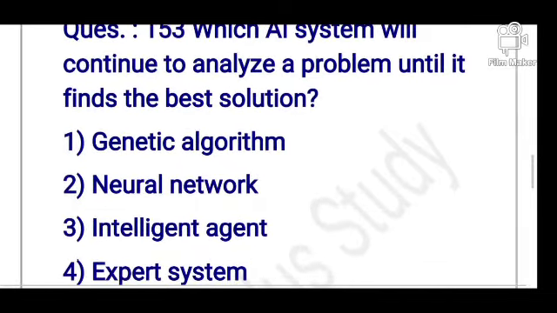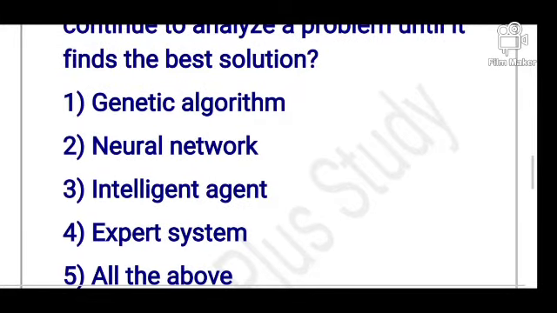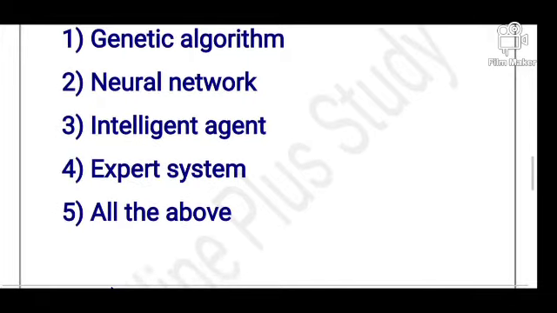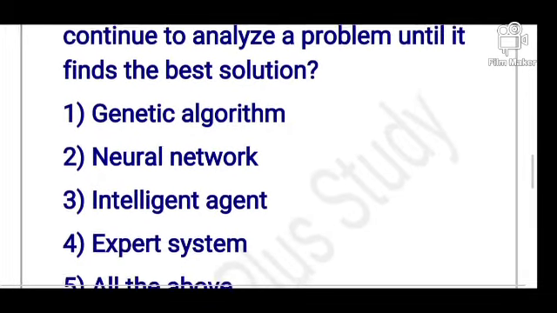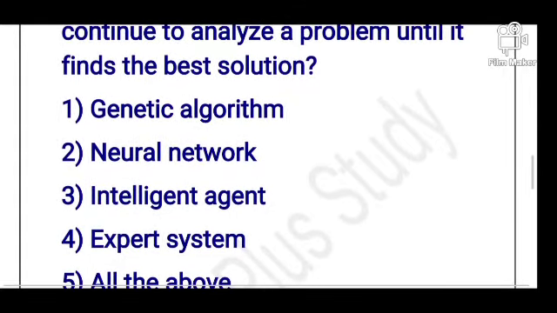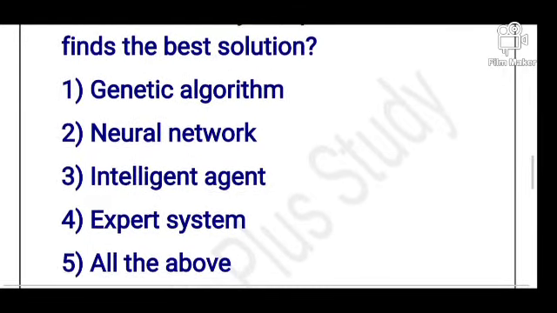Options are genetic algorithm, neural network, intelligent agent, expert system, all the above. So what is its answer? Its answer is option number 1, genetic algorithm.